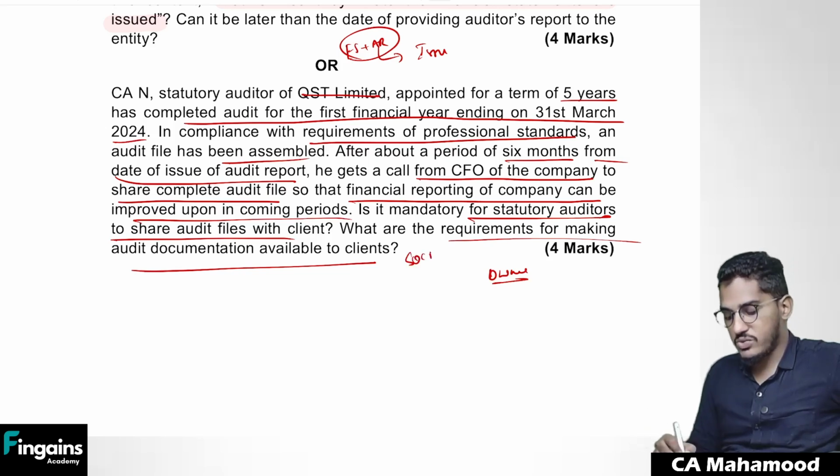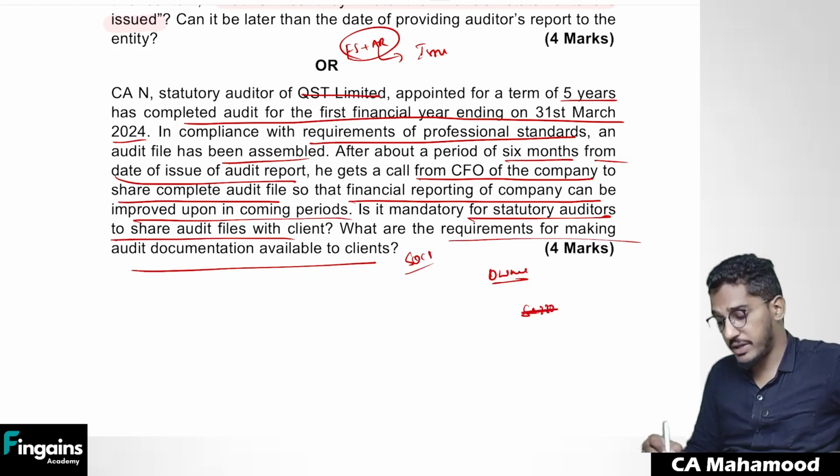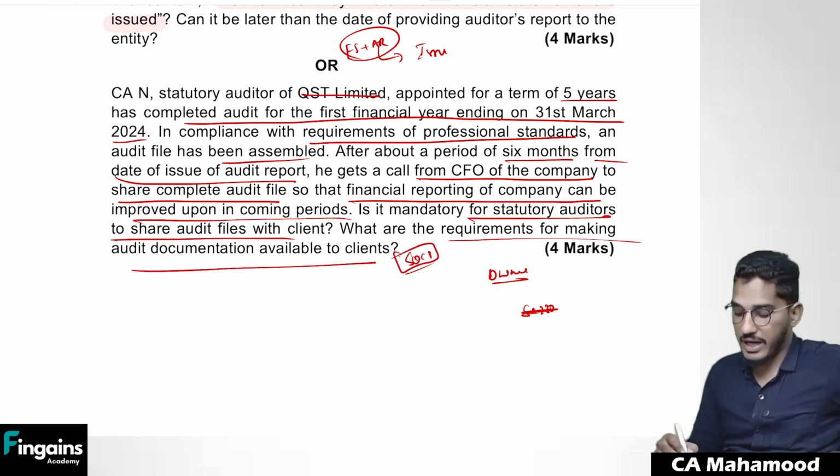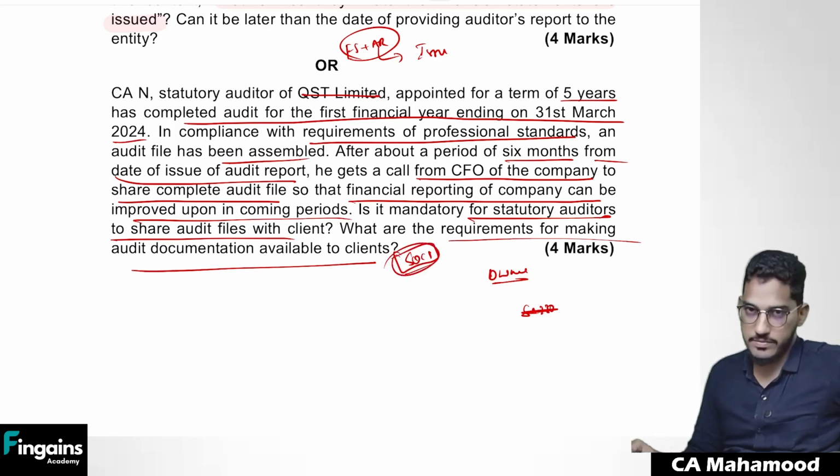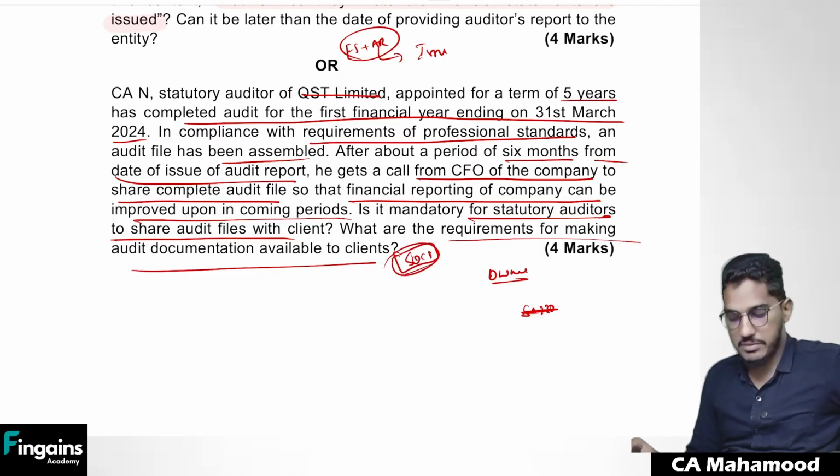The same is told in SQC 1. We have actually read this content in SA 230 audit documentation chapter, but that ownership related point was given in SQC 1. So you have to write the reference of SQC 1 in the answer. Understood? Clear everybody? That's all.